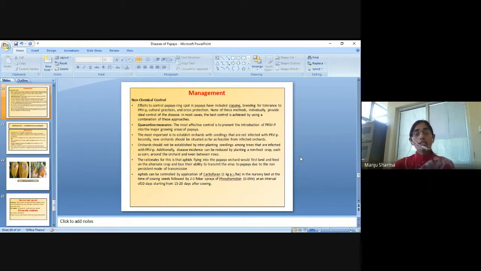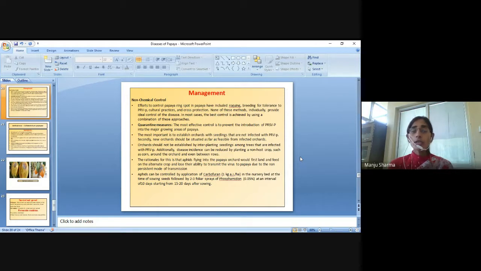Then, quarantine measures. The most effective control is to prevent the introduction of PRV-P into the major growing areas of papaya. The most important is to establish orchards with seedlings that are not infected with PRV-P.